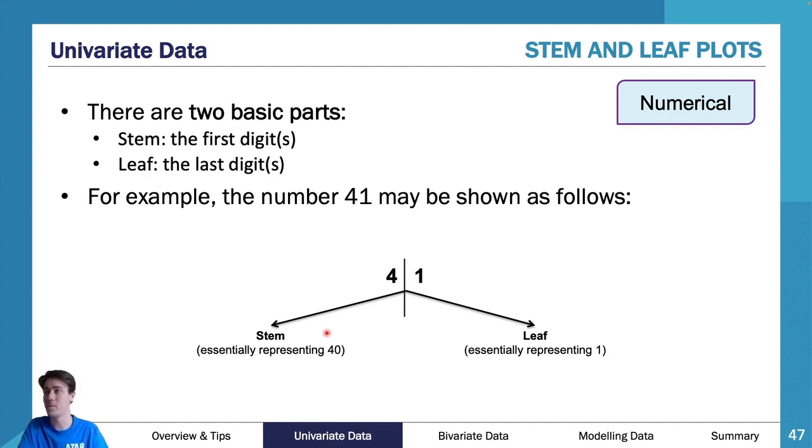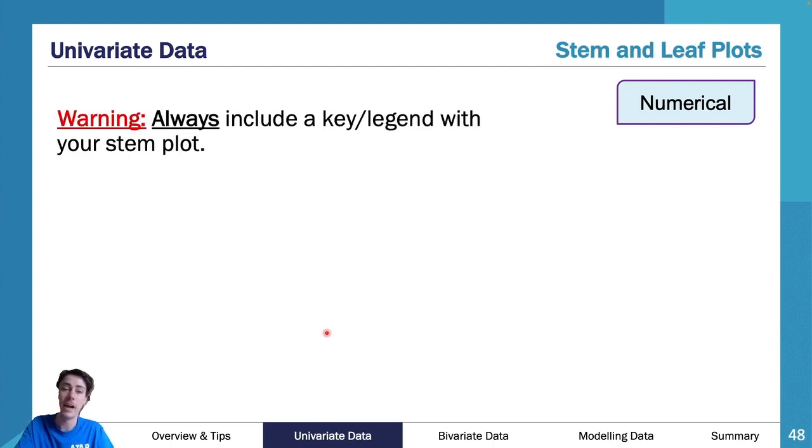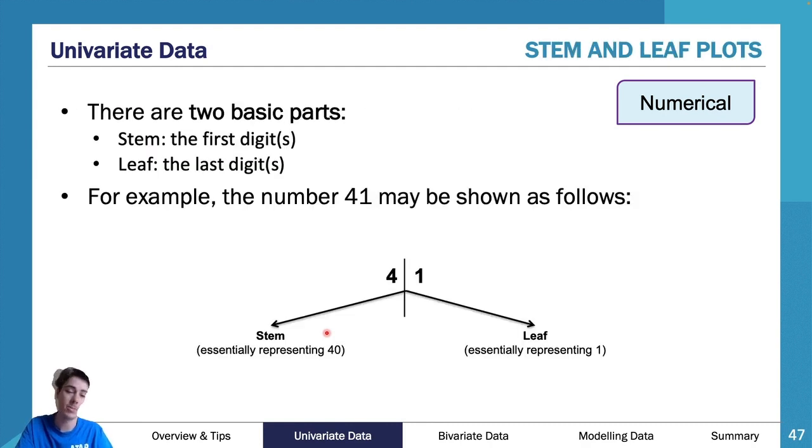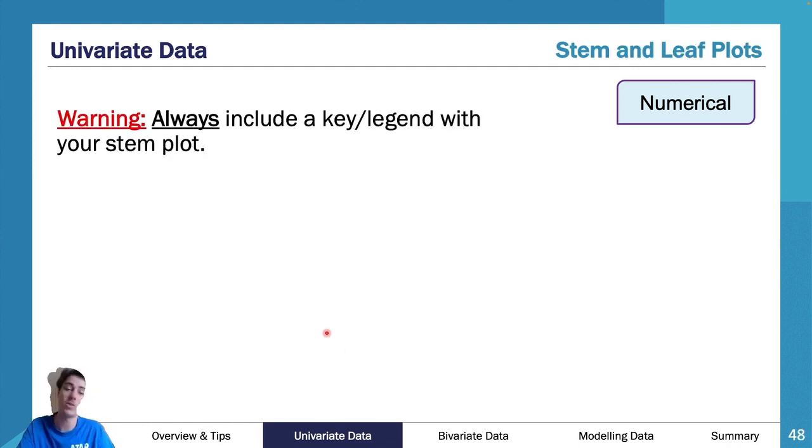Same with the stem, it can be more than 1. So for example, as you can see, it's like 40 and then 1. You always need to include a key here because in this case, what if the 4 is representing 400 and then the 1 was representing the 10s? So it could be 410. Really important that you do that because in most cases, if you don't have a legend, you cannot utilize a stem and leaf plot, and your answer will be wrong if you draw a stem and leaf plot but don't give a legend or a key.